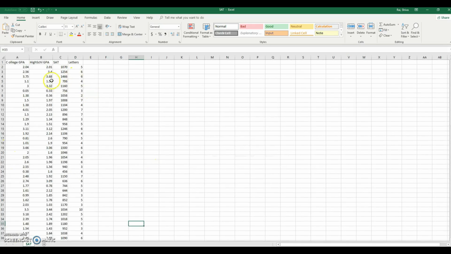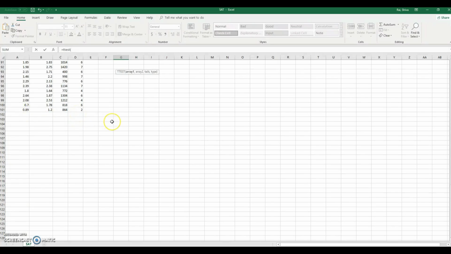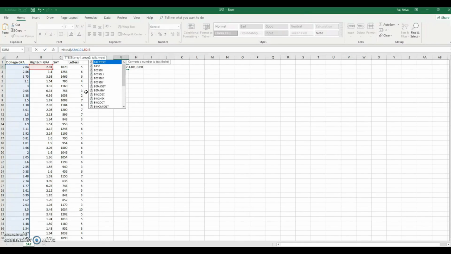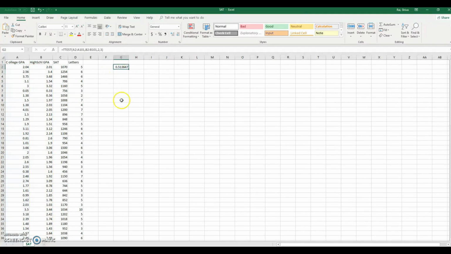I have opened the SAT data. Let me directly go towards the t-test. So equals t-test, and since there are 101 rows, we start from A2 up to A101, comma, and high school GPA is B2 up to B101, comma 2 for 2 tail test, comma 3. So that's 0.51. That's our p-value, which is 51.36%, which is way higher than 5%.